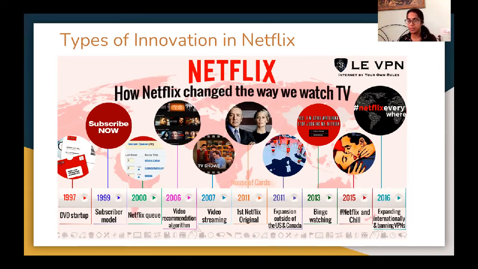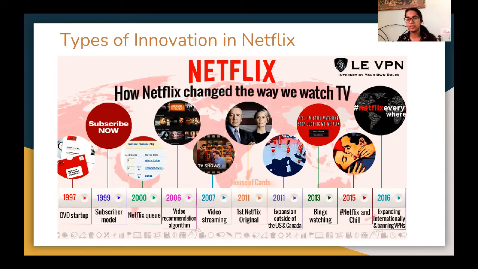All through the subscriber model that was very unique to it was done as a product innovation. Also, Netflix queuing, which was very unique and wasn't as common as we see now. Then there were changes in the services provided. So Netflix is in all a service.